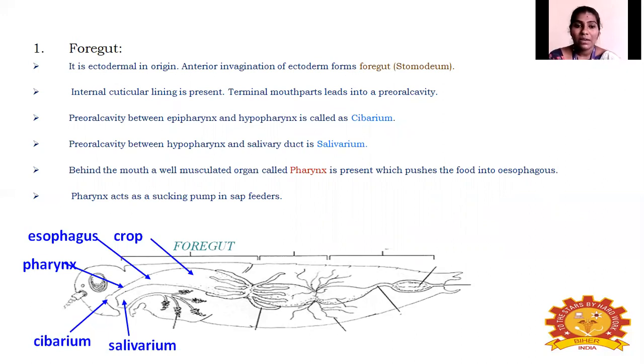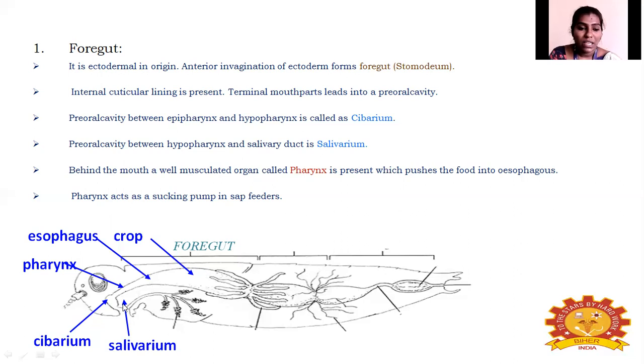Though it is an anterior morphology part, it is a starting point, the terminal mouth part, and it leads into the part called the preoral cavity. Next to the mouth, the digestive system starts in the preoral cavity. In between the epipharynx and hypopharynx, the first part I told is the sibarium. So in the preoral cavity, in between the epipharynx and hypopharynx, the sibarium is present. And what about the salivarium? The salivarium is present in between the hypopharynx and the salivary duct. So this is the sibarium and salivarium.